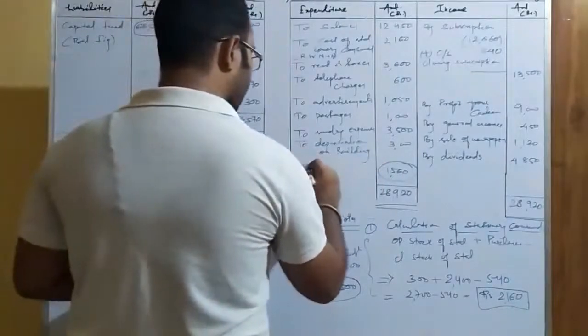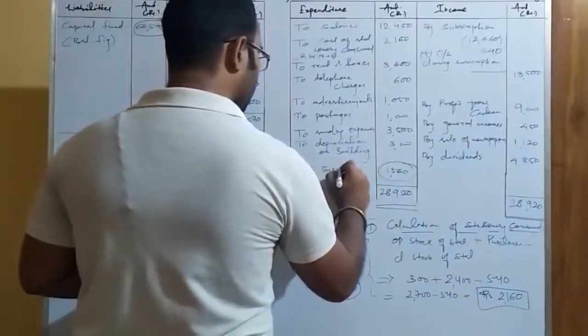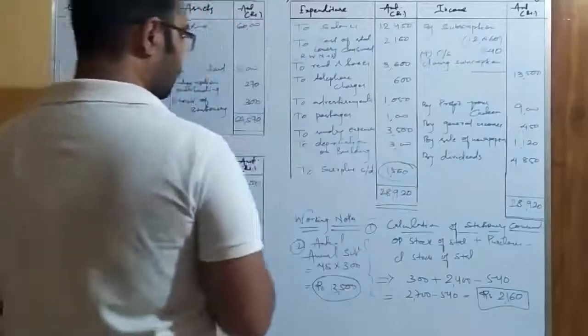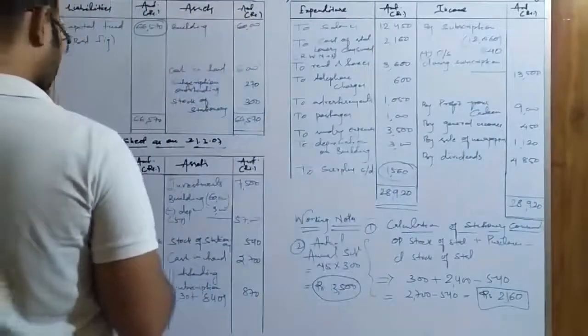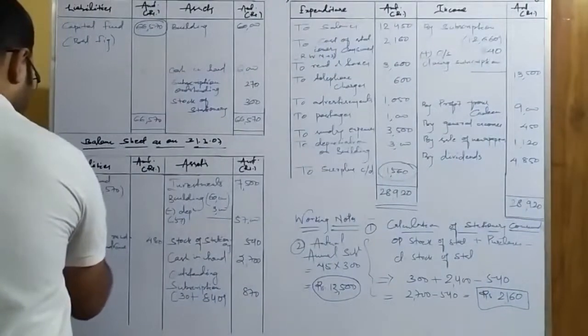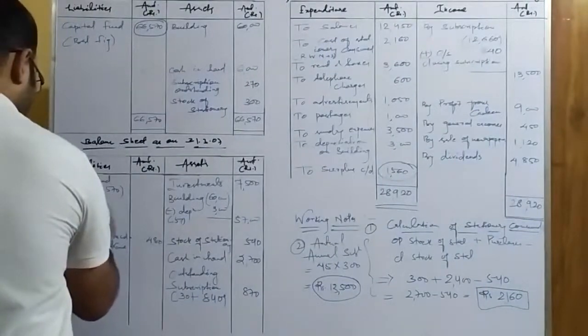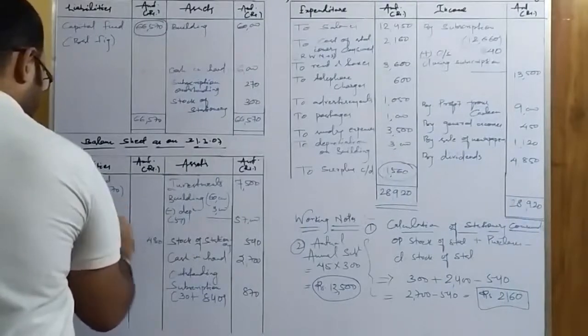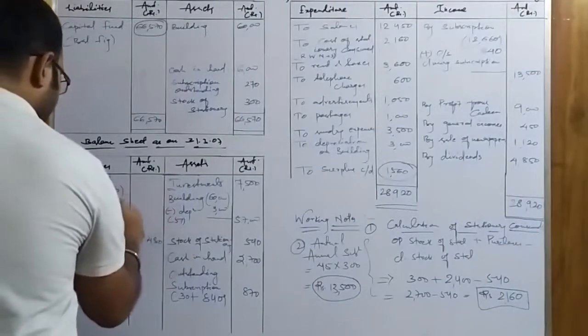You have to write it over here, surplus carried on. Okay. Then it will go to this side, add surplus brought forward, that is 1,560.